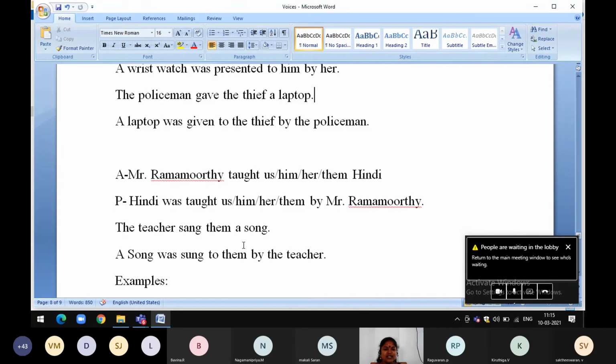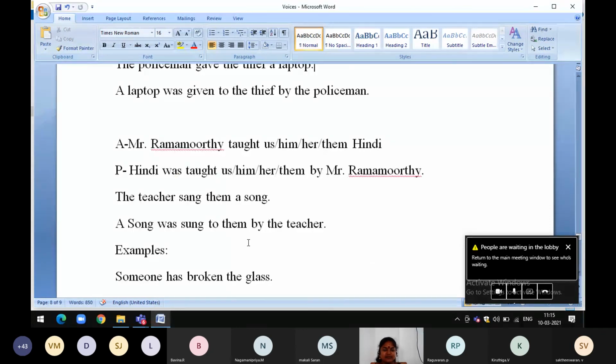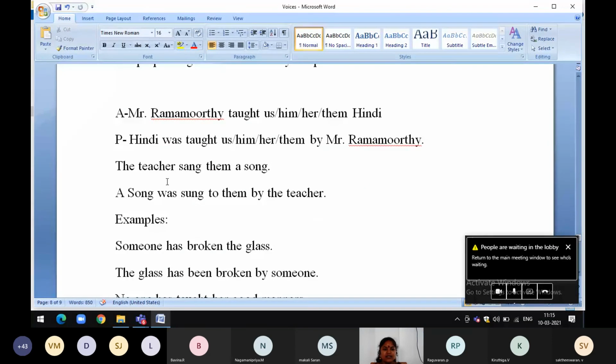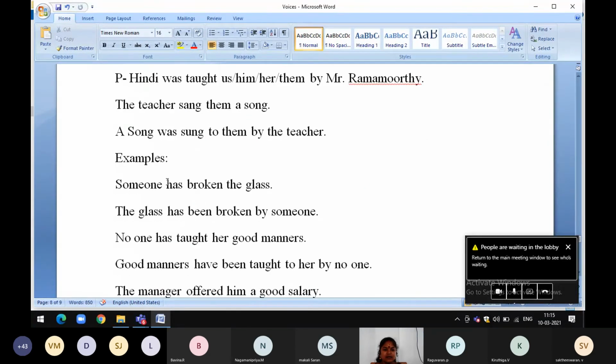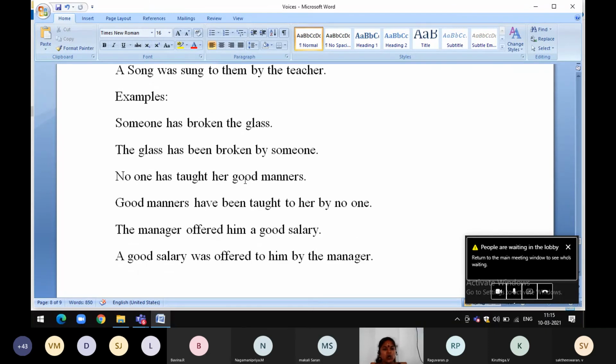Look at this. Someone has broken the glass. The glass has been broken by someone. No one has taught her good manners. Object, good manners. So good manners plural. So we use have.